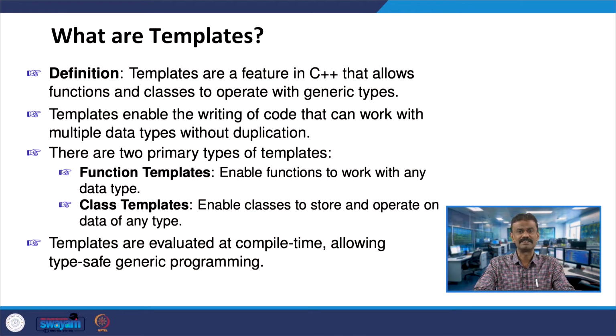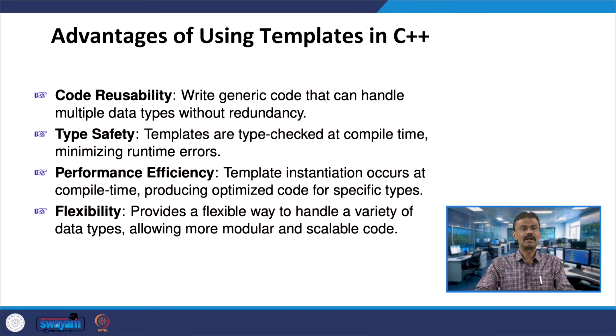Type safe, in the sense that when you are finding the maximum of 2 integers or the maximum of 2 doubles, it will be taken care of accordingly. We use only one function with the template, and whatever data type you use, it will be type-safe generic programming. What are the advantages? Code reusability.